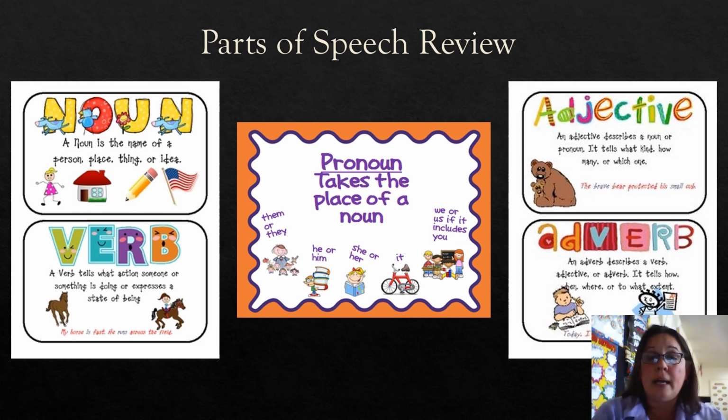Okay, now if you're talking about a group that includes you, we're going to do we or us. But if it's something else, we're going to say them or they. Okay, so please remember, it's a pronoun. Again, it's part of a noun, but it takes the place of that noun. So kind of remember that as we're working on our lesson today.